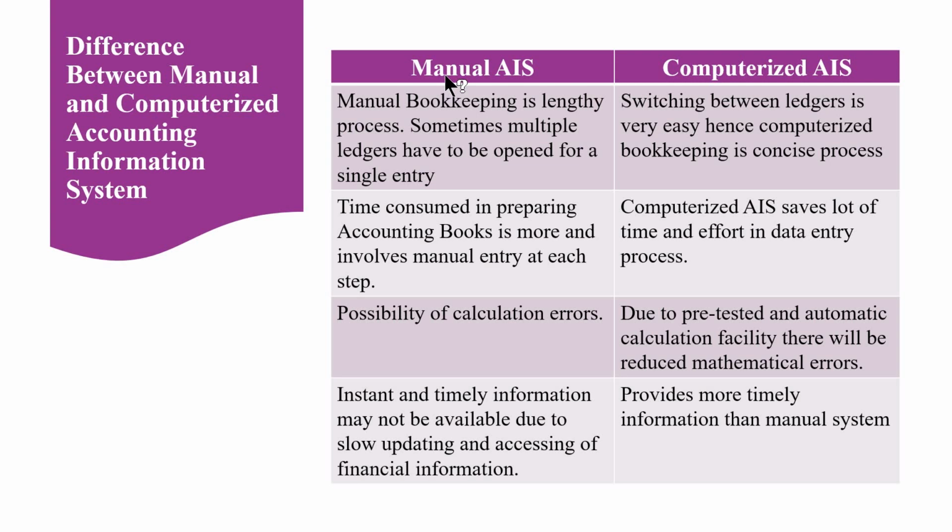In manual AIS, there is the possibility of calculation errors because all the calculations, whether addition, subtraction, etc., are done manually by the user. For that reason, there may be a calculation error or a human error, right?